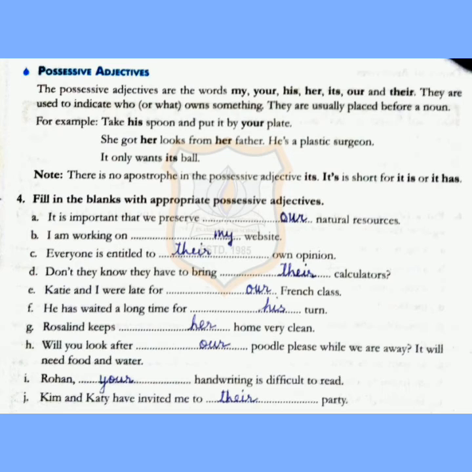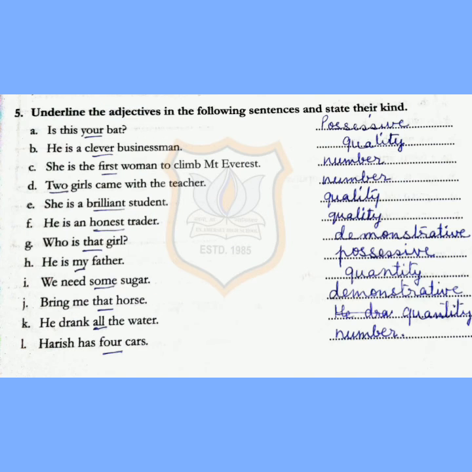Next, will you look after our poodle while we are away? It will need food and water. Next, Rohan, your handwriting is difficult to read. Last one, Kim and Katie have invited me to their party. Now exercise 5, underline the adjective in the following sentences and state their kind. Is this your bat? Now you have to underline your and write the kind, that is possessive.